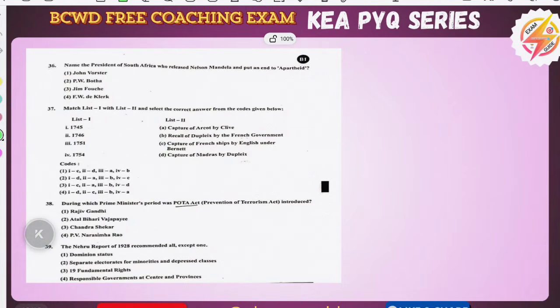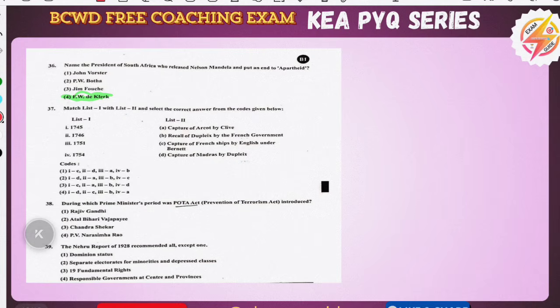And this is also the same. Name the president of South Africa who released Nelson Mandela and put an end to apartheid. It is F.W. de Klerk. This type of question is very easy and very simple. You must have 100% presence of mind and solve these.